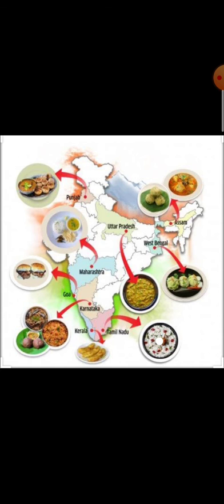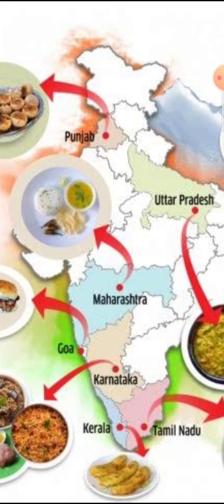Now suppose, for example, wheat in our region in Madhya Pradesh. Madhya Pradesh is good in growing wheat. Northern states are very good in growing wheat. So here people in the north eat chapatis more.